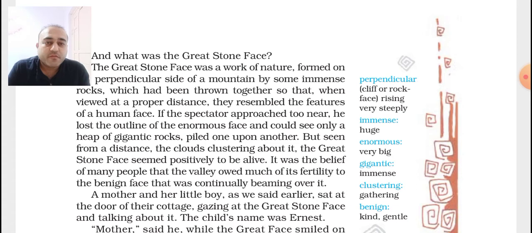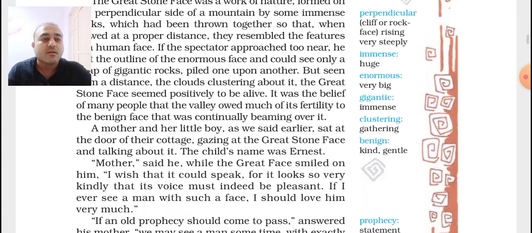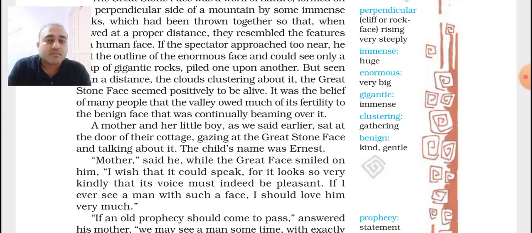It was the belief of many people that the valley owed much of its fertility to the beaming face that was continually beaming over it. Okay, so what is the meaning over here? Beaming means kind or gentle. So the kind or gentle face that was continuously beaming over it.